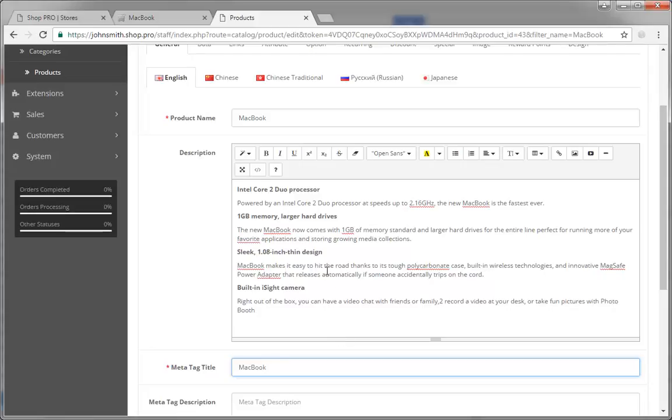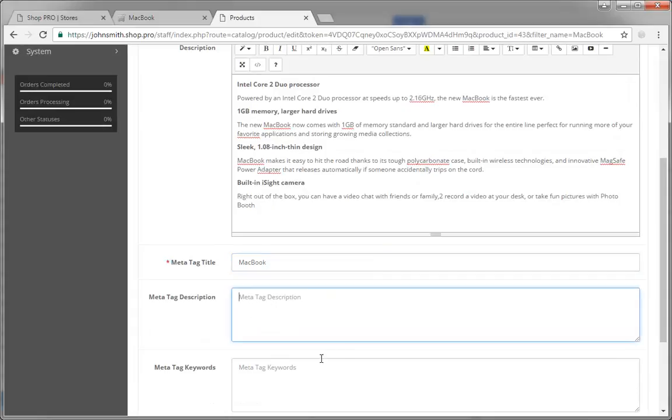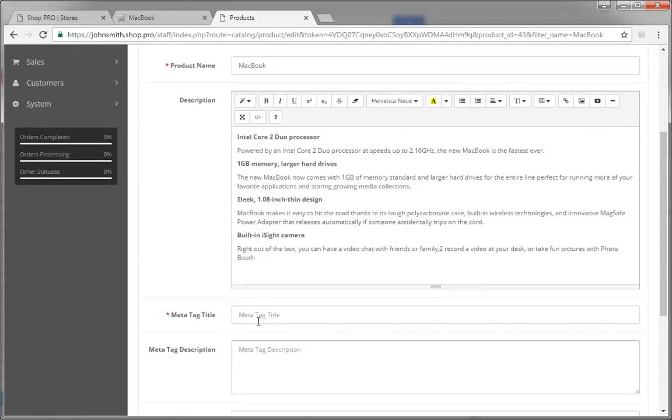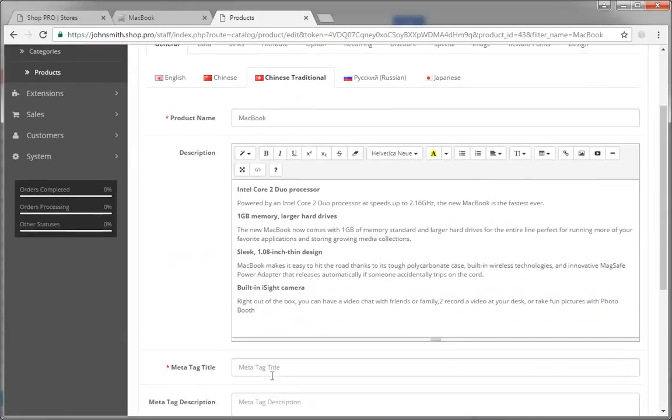Of course, the most important thing also for search engine optimization is the meta tag title. You want to keep the meta tag title so other engines like Google, Bing, and Yahoo will be able to easily find and track your products. There's also a description which you can enter in keywords. For instance, if I want to sell summer shoes, I would just enter summer and shoes as proper keywords. Now let's just do that for all the other languages.